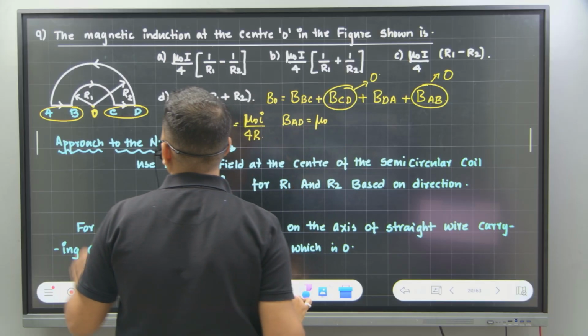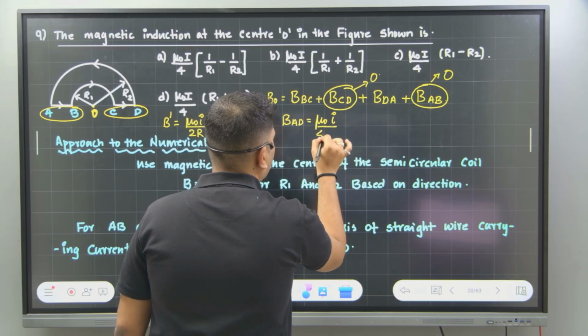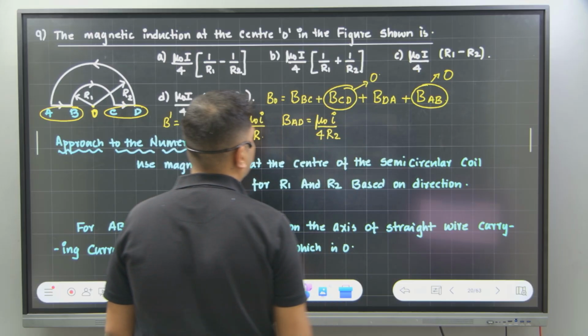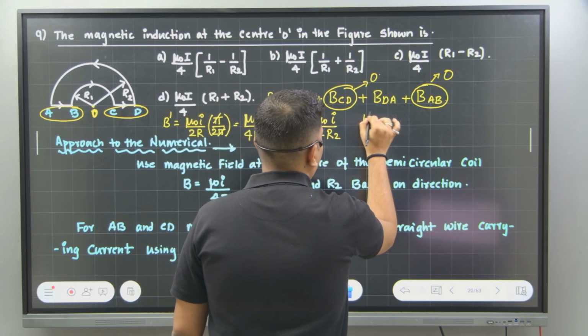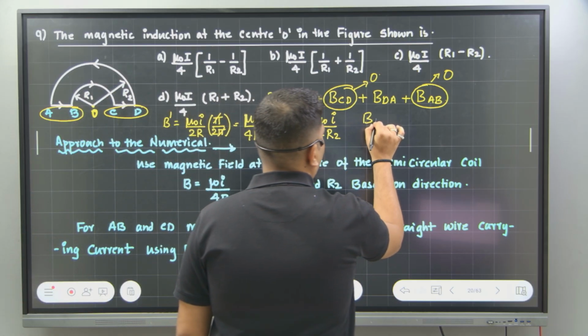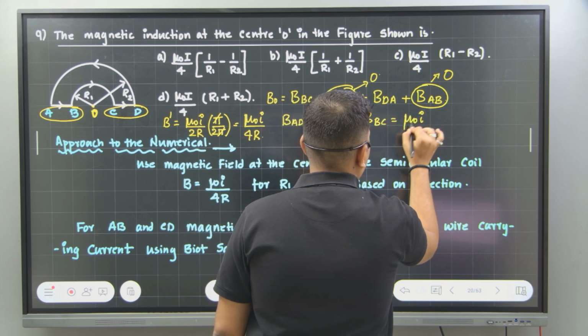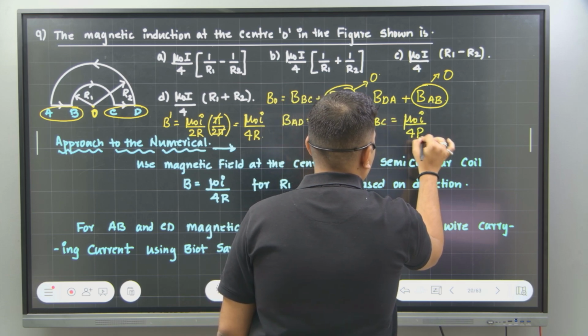It is mu naught times I divided by 4 times R2. Correct? And B of BC will be equal to what? Mu naught times I divided by 4R1. Correct?